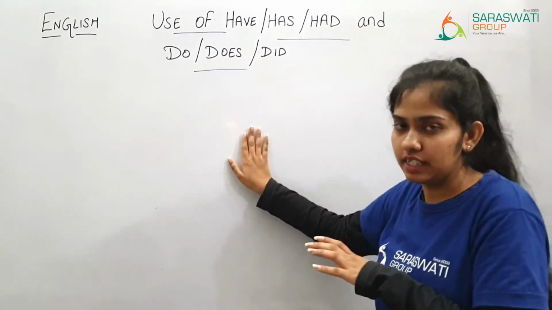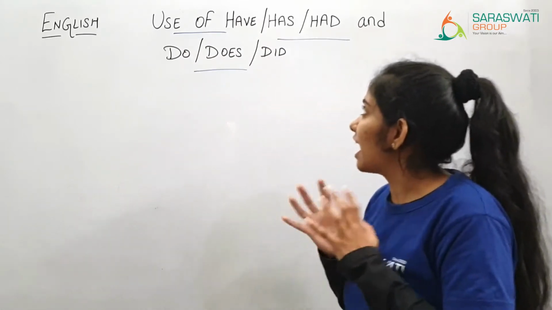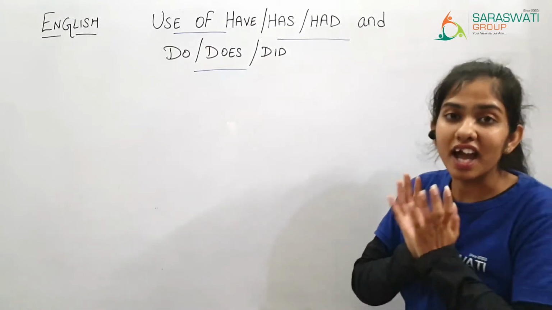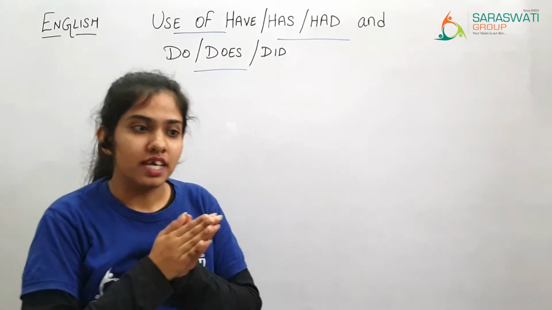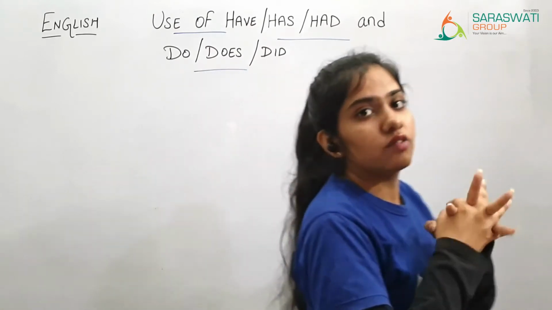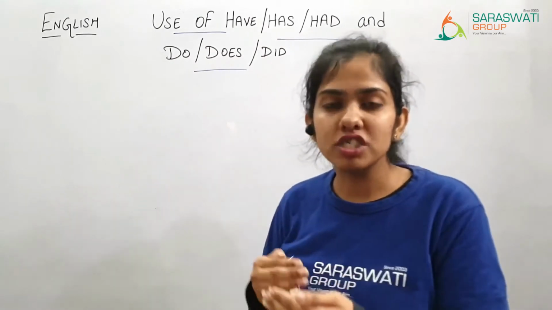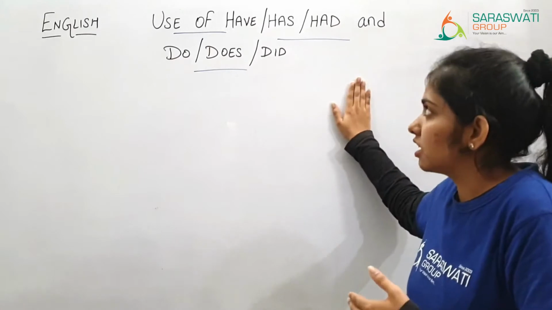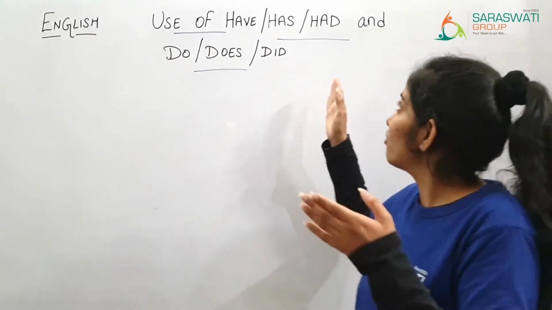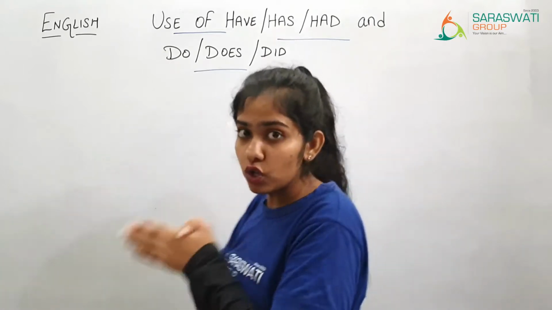Today we are going to learn a new grammar topic, that is the use of have, has, had and do, does, did. First of all, let me tell you what are have, has, had and do, does, did. These words are helping verbs. Just as we learned with is, am, are, was, were, they support the main verb, they help it. So these are also helping verbs only: have, has, had and do, does, did.